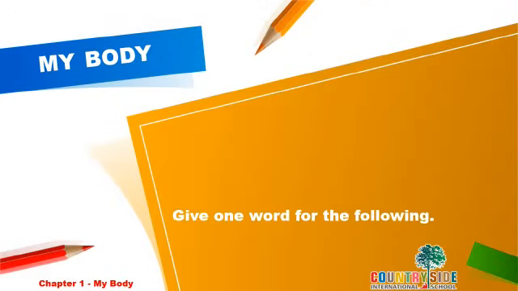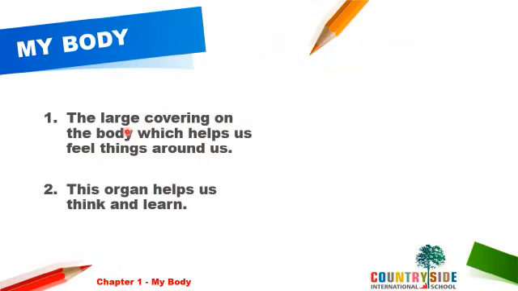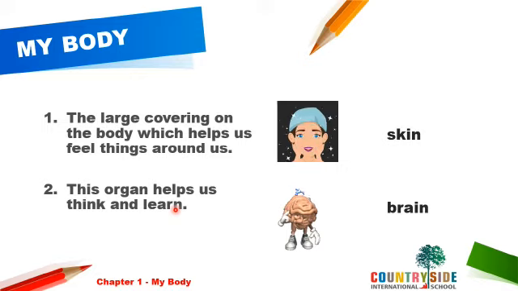The next exercise says, give one word for the following. The large covering on the body which helps us feel things around us. What helps us to feel? Yes, the skin. So the correct answer is skin. Number 2. This organ helps us think and learn. You are correct. It's the brain.